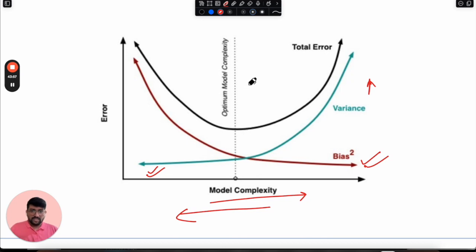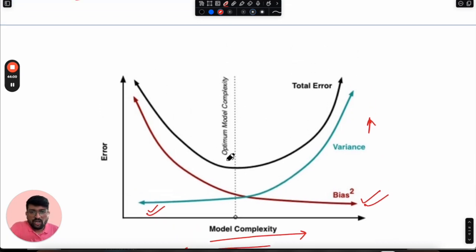So we want optimal model complexity. This is another problem, which is why we are discussing this topic. We want to identify what should be the optimal model complexity to perfectly fit our data set. And as we increase the complexity, the bias-variance trade-off starts working.